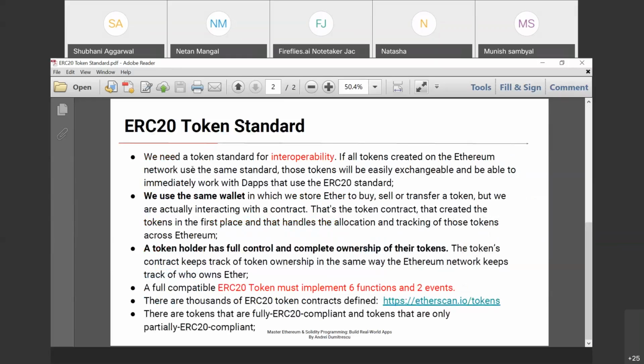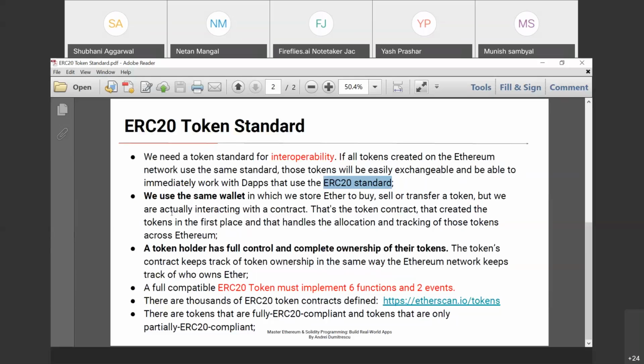Okay, we need a token standard for interoperability. If all tokens created on an Ethereum network use the same standard, these tokens will be easily exchangeable and able to immediately work with dApps that use ERC20 standard. We use the same wallet in which we store Ether to buy, sell, or transfer a token. That means we have created an account on MetaMask. The same account we can use for sending or buying tokens. Clear? But we actually interact with the contract.